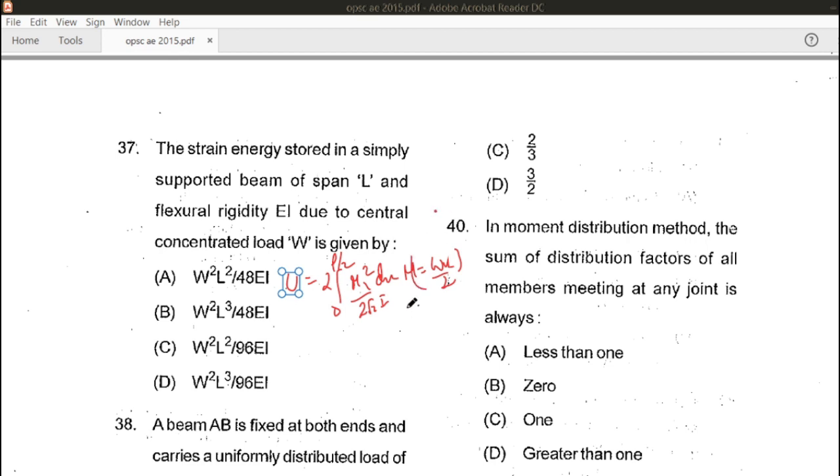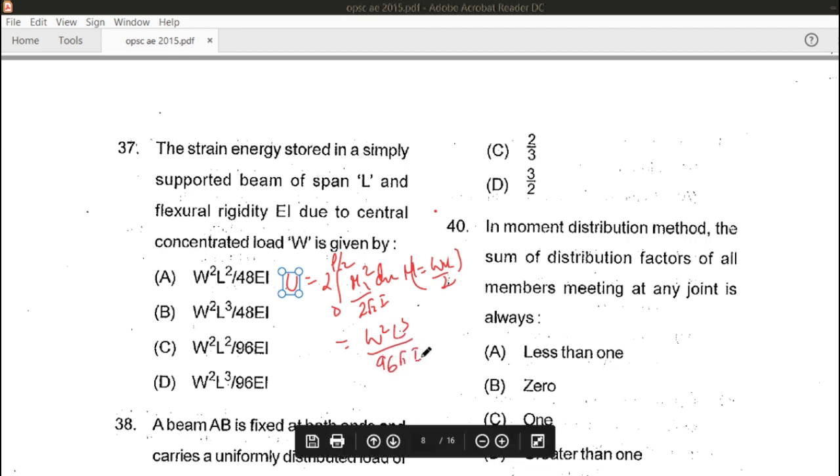Hence, after solving, it will come as W square L cube upon 96 EI. So the correct answer is W square L cube upon 96 EI.